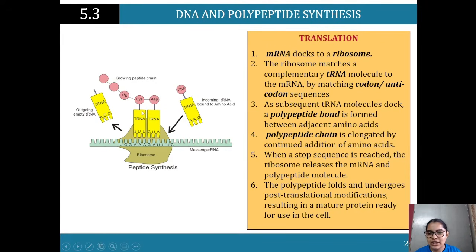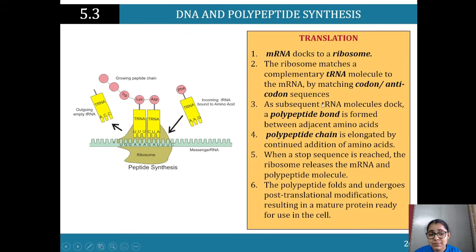That growing peptide chain is happening over here. So we've got our amino acids over here. Now what happens is that, so let me go back to here. mRNA docks to the ribosome. The ribosome matches a complementary tRNA molecule to the mRNA by matching the codons to the anticodons over here.